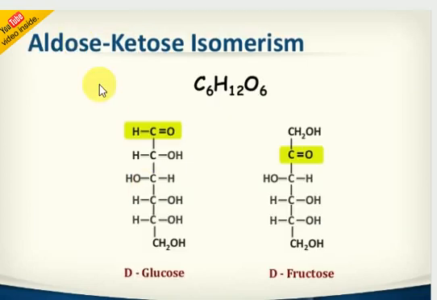Next, look at this one, you will get a very clear idea. Glucose, D-glucose is mentioned based on the OH group. Just consider D-glucose and D-fructose: glucose contains the aldehyde functional group, fructose contains the ketone functional group. Look at the number of carbon atoms: 1, 2, 3, 4, 5, 6. Here also 1, 2, 3, 4, 5, 6. The number of OH groups here is 1, 2, 3, 4, 5, and there also 1, 2, 3, 4, 5 only. Clear? So they have the same molecular formula but different structure. Structural isomerism, we can also call it functional group isomerism.